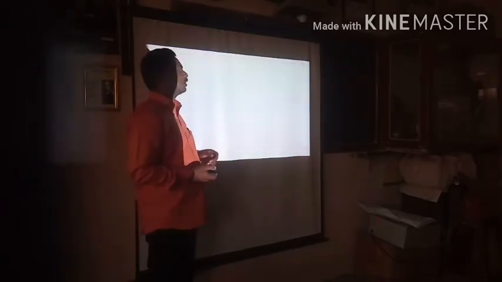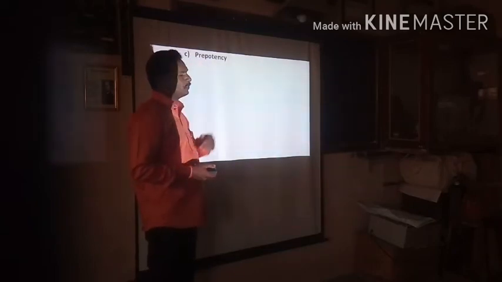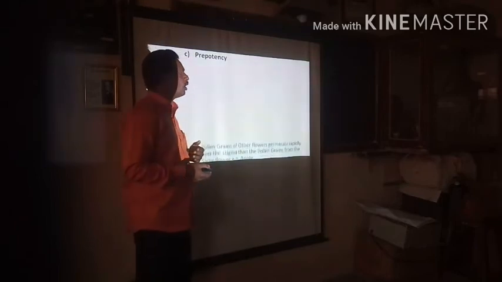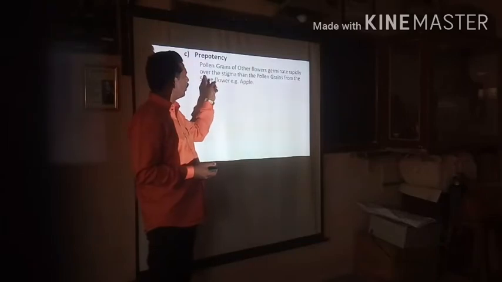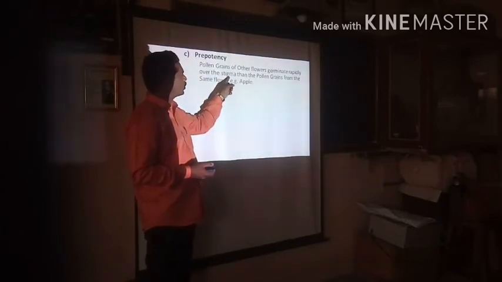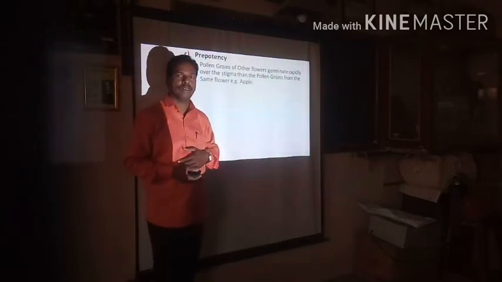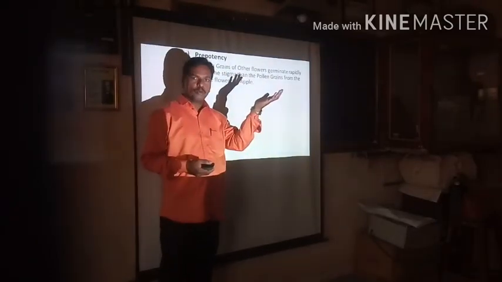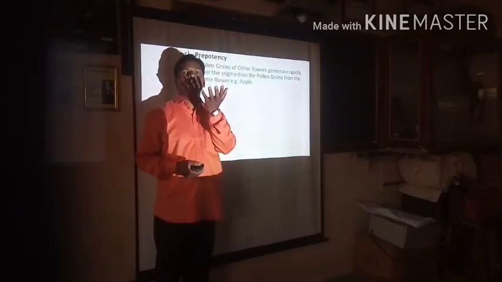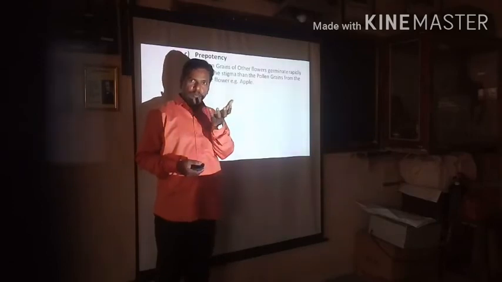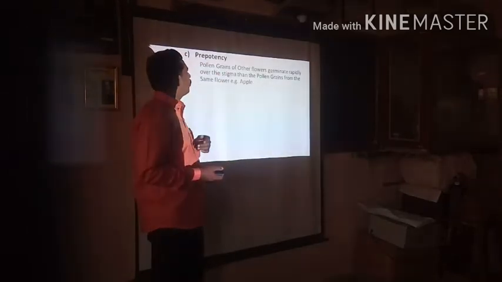Now next thing, as concerns the outbreeding devices, third thing, that is prepotency. What happens as concerns prepotency? The pollen grains of other flowers germinate rapidly on the stigma compared to the pollen grains from the same flower. For example, apple. When another plant's pollen grain comes in contact with the stigma, it matures faster compared to the same plant's pollen grain. The condition is said to be prepotency.